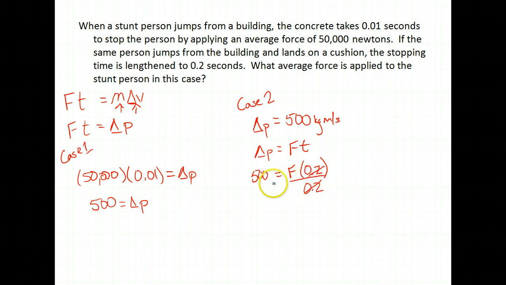So let's figure out what that new force is by dividing 500 by 0.2. Then we figure out that new amount of force is what? 2,500 newtons.